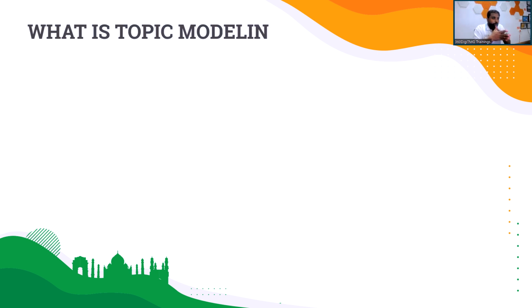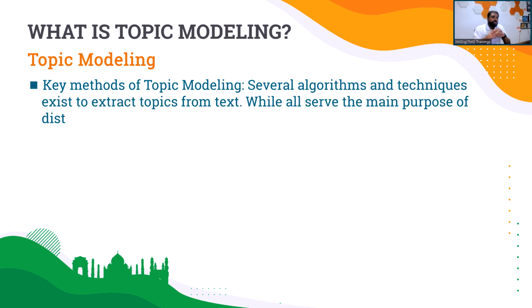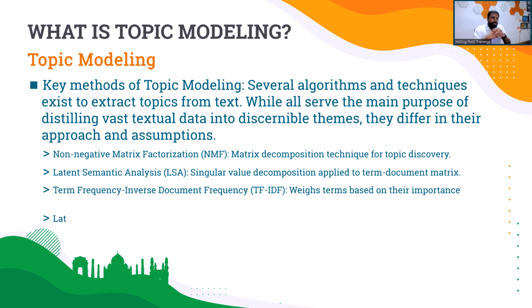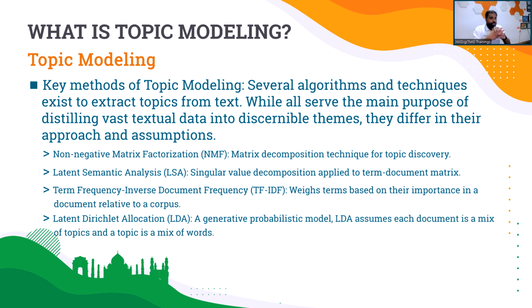Now, if I talk about topic modeling, there are many methods which allow us to do topic modeling. Several algorithms are available. For example, NMF, which stands for non-negative matrix factorization, LSA or LSI, latent semantic analysis or latent semantic indexing. Then we also have TF-IDF, which is a very popular technique in analyzing our text data. And we also have LDA, Latent Dirichlet Allocation. Now, this is what we are going to talk about today, a generative probabilistic model.